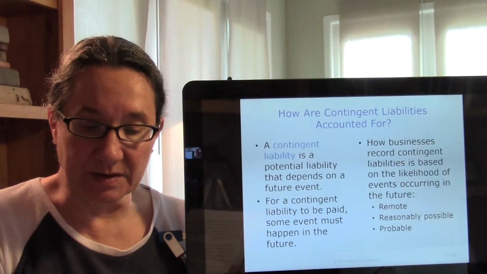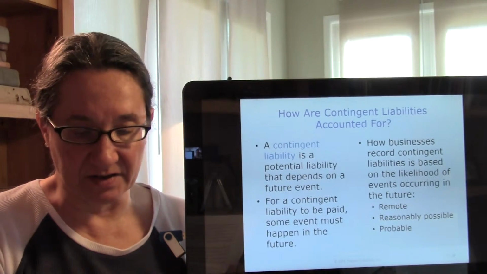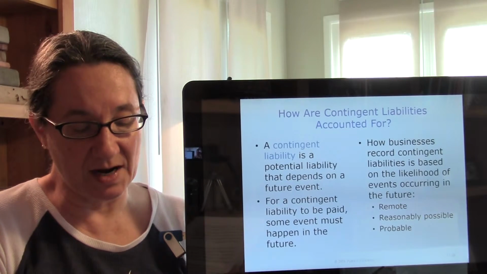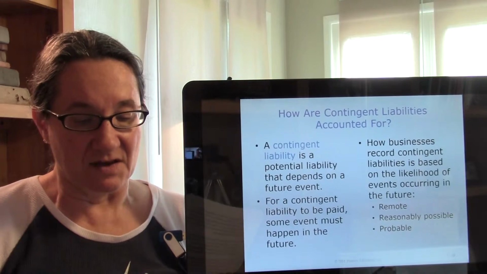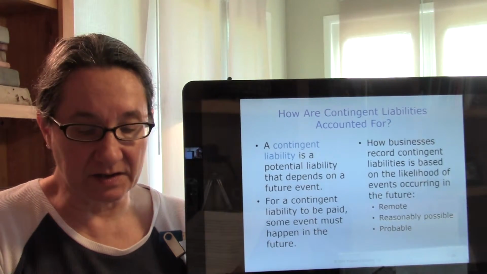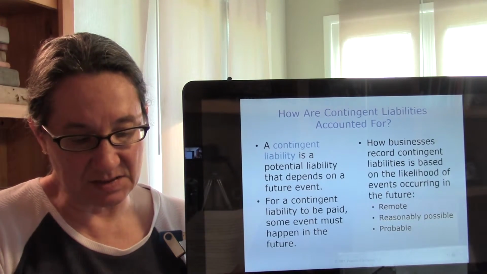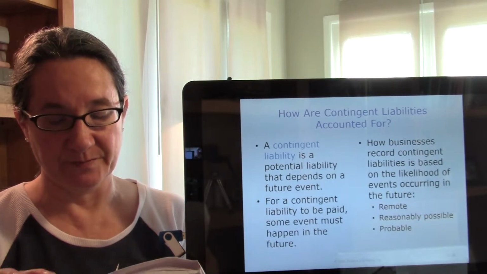Contingencies that are reasonably possible have a greater chance of occurring but are not likely. A reasonably possible contingency should be described in the notes to the financial statements. If a contingency is probable, it means that the future event is likely to occur. Only contingencies that are probable and can be estimated are recorded as a liability and have an expense accrue.